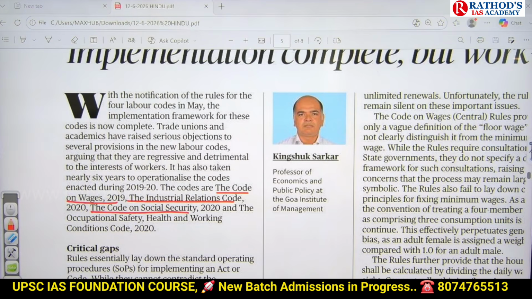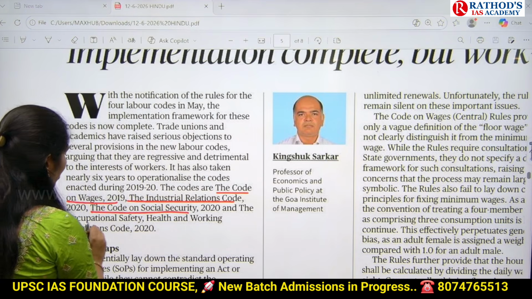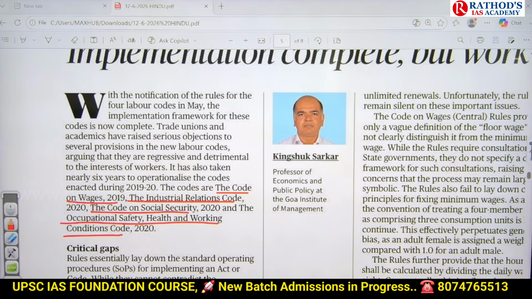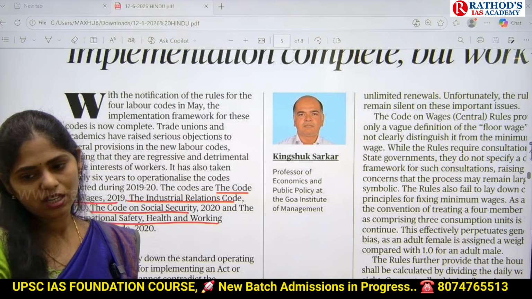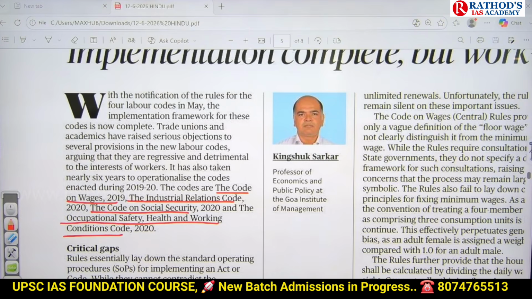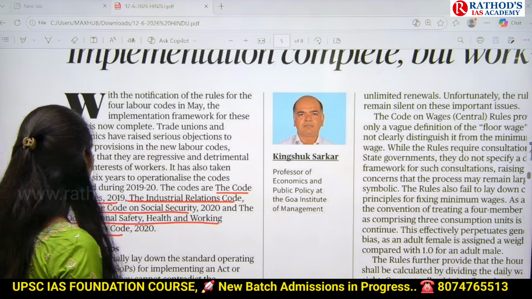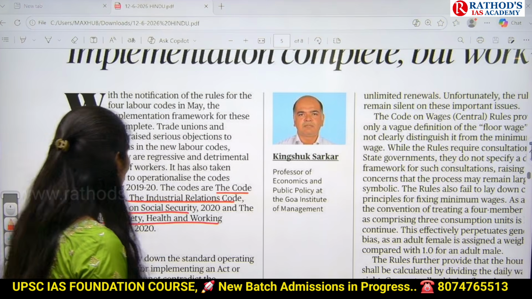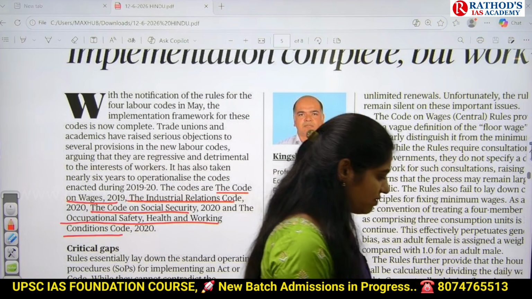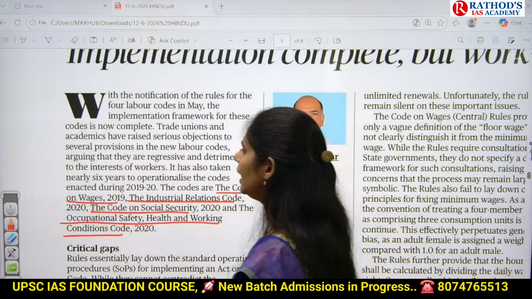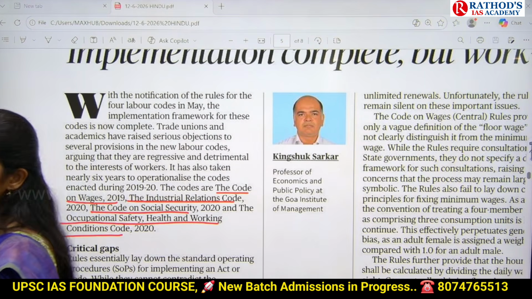Yes, social security. And the next one is the occupational safety, health and working conditions code.